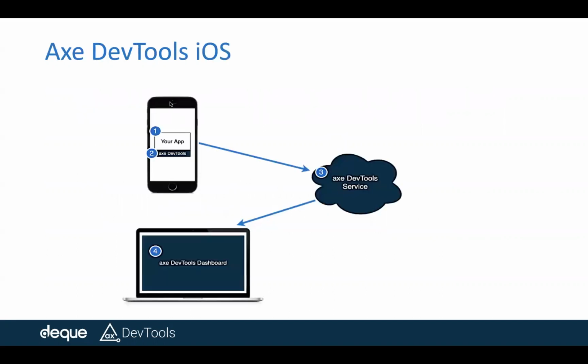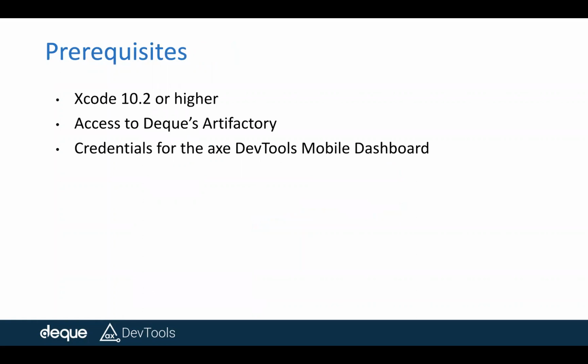As I said, this is your mobile app, and you have the Axe DevTools service attached to it, which evaluates your code for accessibility issues and sends that information to another service which collects the results, and then that service sends the data to the dashboard so that you can view it. So these are the only three components you need to understand in order to use this product. Stop me in case you have any questions, or we can address your questions later as well.